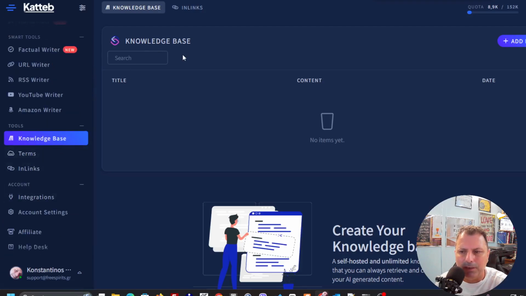You can create your own knowledge base over here. You can create even inlinks that are gonna be used inside your articles in case you want to do so. The knowledge base can be used even when you want to create links that, when somebody hovers over a sentence or a phrase, provide a lot of information inside your article.